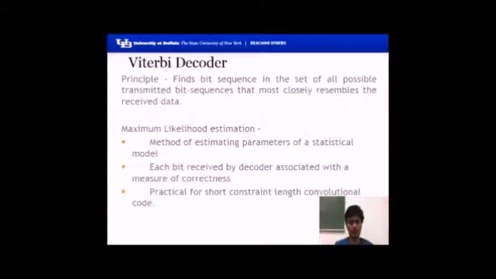Viterbi decoder works on the short constraint length. It is most often used for decoding convolutional codes with constraint lengths of less than 10, but values up to 50 bits are also used in practice. For example, in Mars Exploration Rover, constraint length of 15 is used and a rate of 1/6.